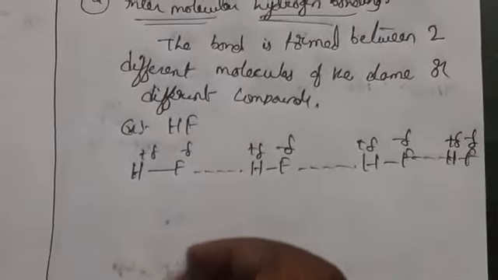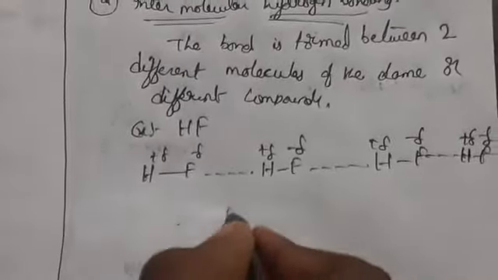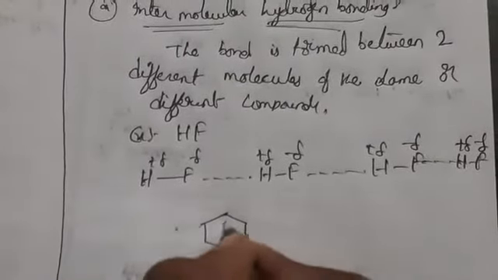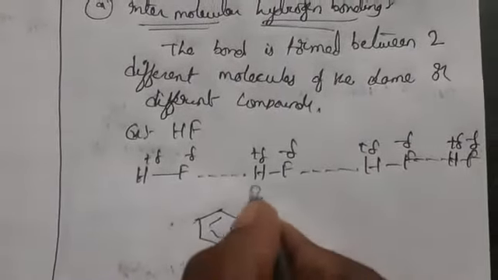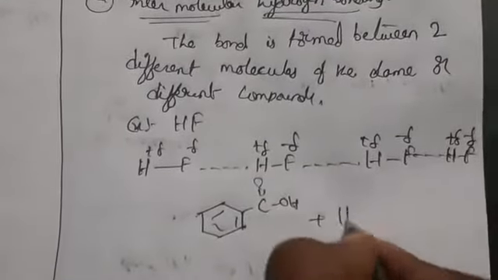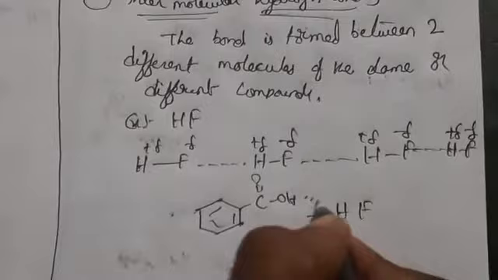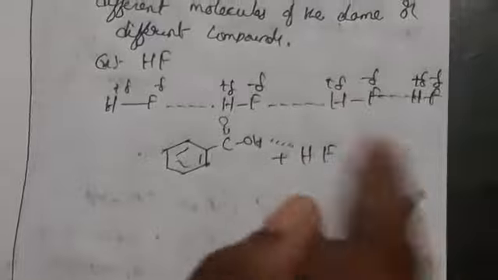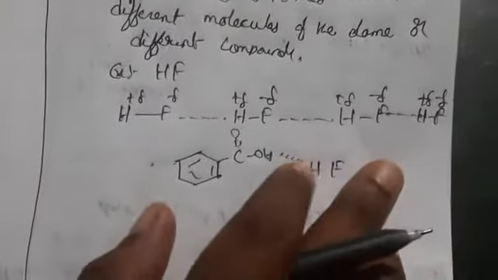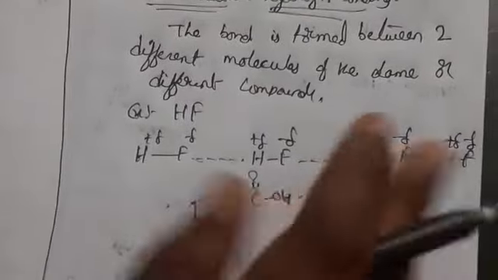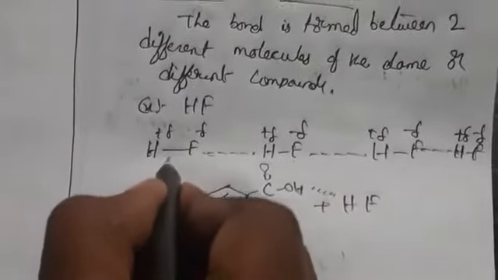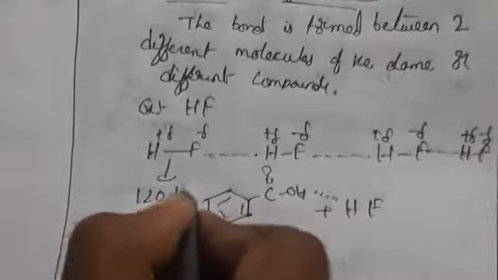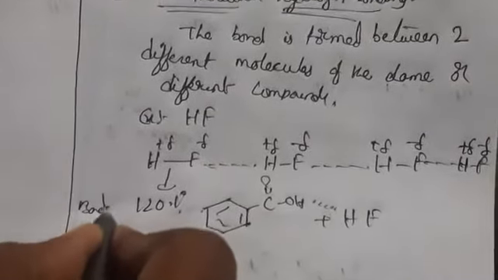Not only this, you can take different types of examples. For example, C double bond OH plus HF. If you take this, it is also forming hydrogen bonding. This is a case where we take different compounds, whereas earlier we took the same compound. These types we call intermolecular hydrogen bonding, between two different molecules. Here the bond length and the bond angle will be 120.1 degrees.